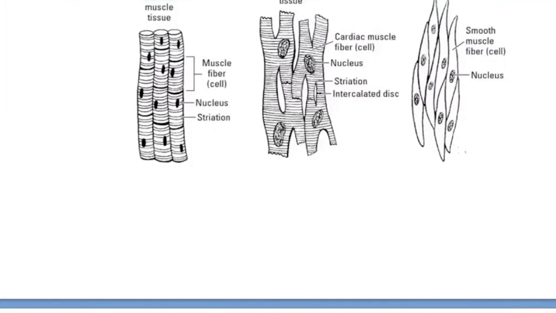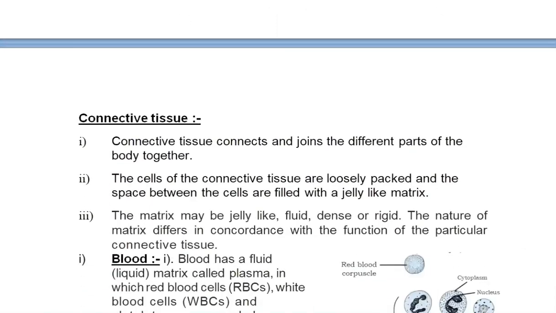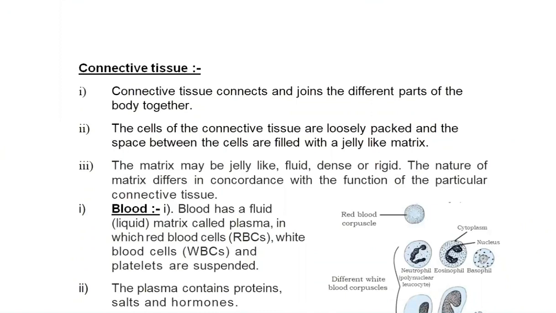So next tissue that we are going to start is connective tissue, something that connects. First of all, you should be familiar with features of connective tissue. Now, connective tissue cells are very loosely packed. They have a lot of space around them, and that space is filled with non-cellular material, which is known as matrix. This matrix can be jelly-like, fluid, dense, or rigid. And nature of matrix depends upon the functions performed by connective tissue.